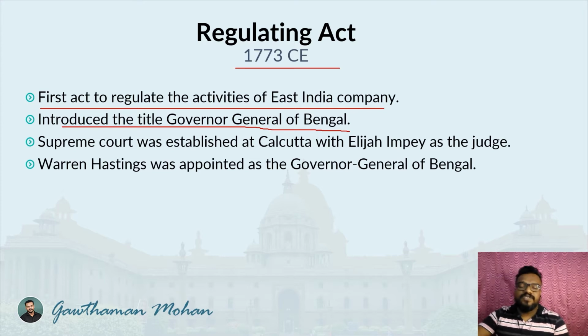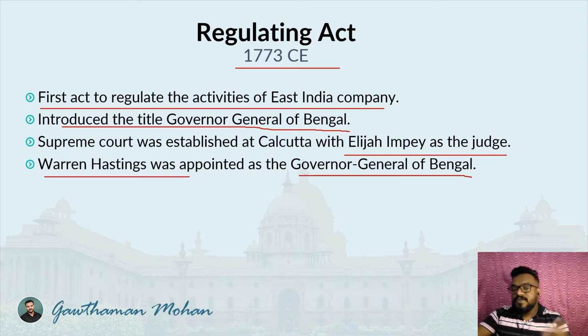There are certain provisions included in this act. One is they introduced a new title called the Governor General of Bengal. Till then they were all governors: Governor of Bengal, Governor of Madras, and Governor of Bombay, and suddenly a new title came in, the Governor General of Bengal. With this act, the Supreme Court was established at Calcutta, with Elijah Impey as the first judge of the Supreme Court. It was in the year 1774 that the Supreme Court was established. And Warren Hastings became the first Governor General of Bengal. Very important information.